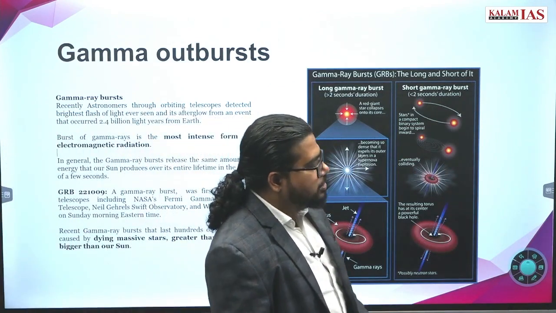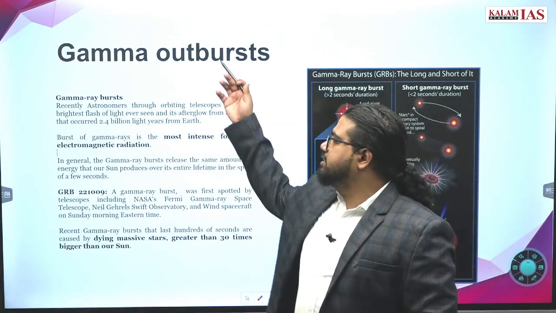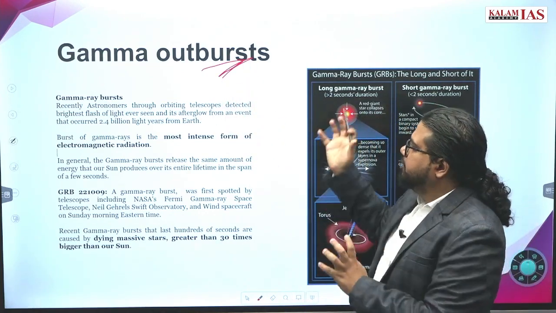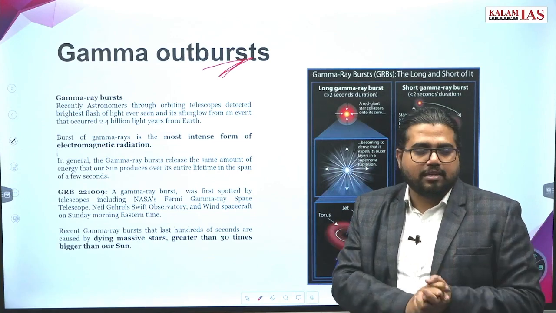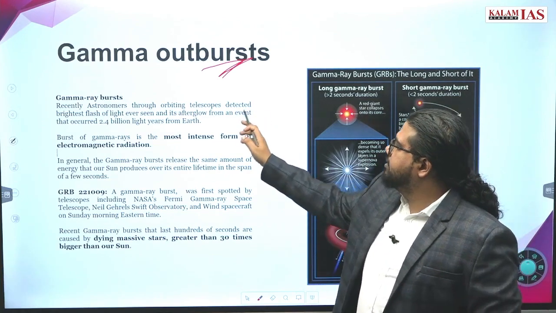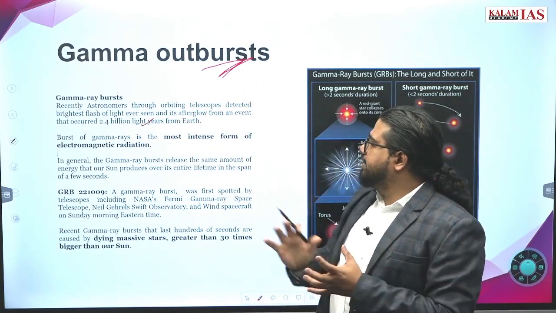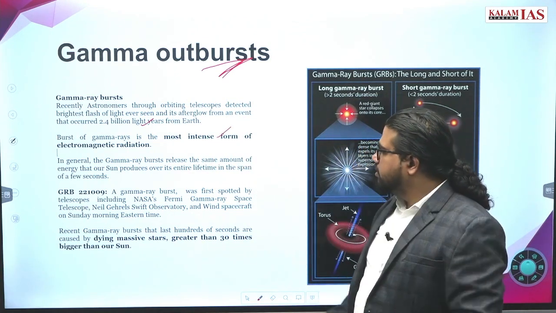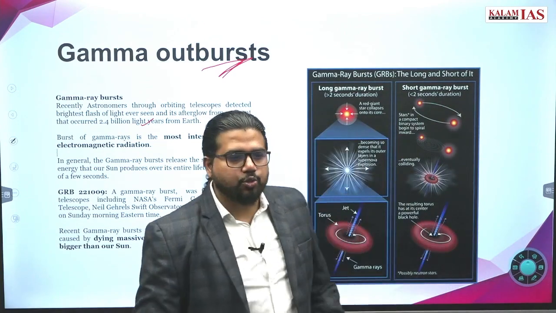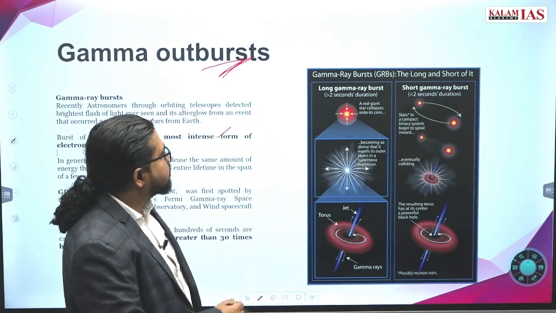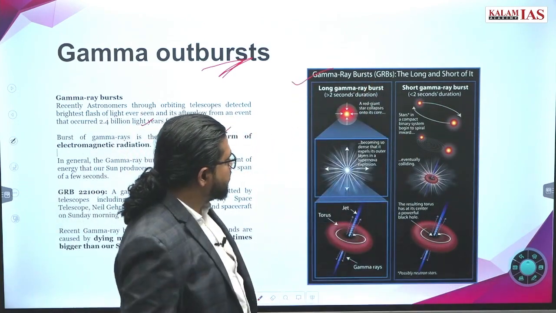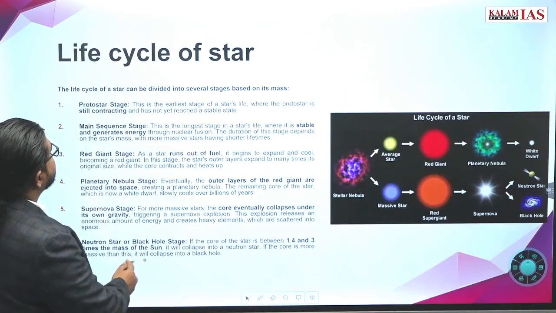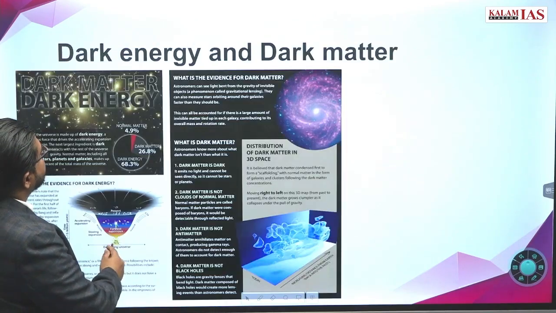Gamma outbursts. As I was saying, under normal events you cannot get gamma rays from stars and so on. It is not feasible to produce this much intensity of light from normal stars, the sun and so on. It only happens in very special events. What are the special events? We discussed it, like supernova. What is a supernova? Tell me. We have a slide for that. We don't have.